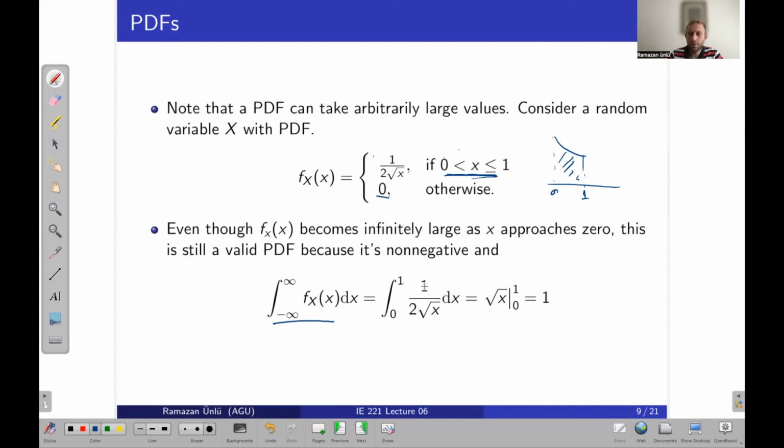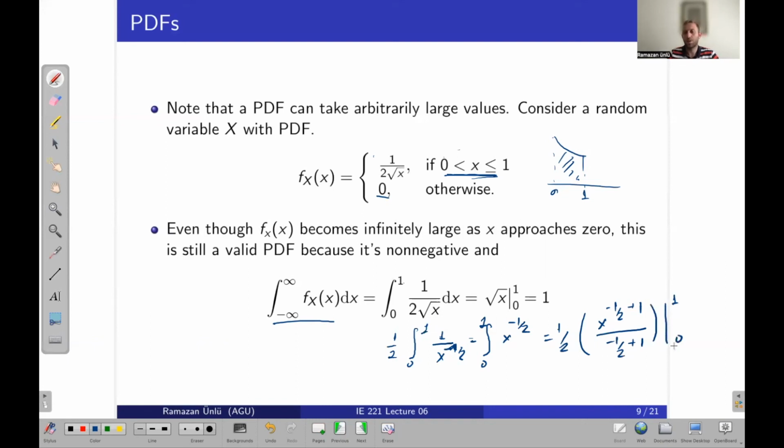If you take the integration of this one, I hope you remember, we can write it as the integral of 1/2 times x to the power of minus 1/2 dx, which is equal to 1/2 times x to the power of 1/2 divided by 1/2. Let's say this is the upper limit and this is the lower limit.